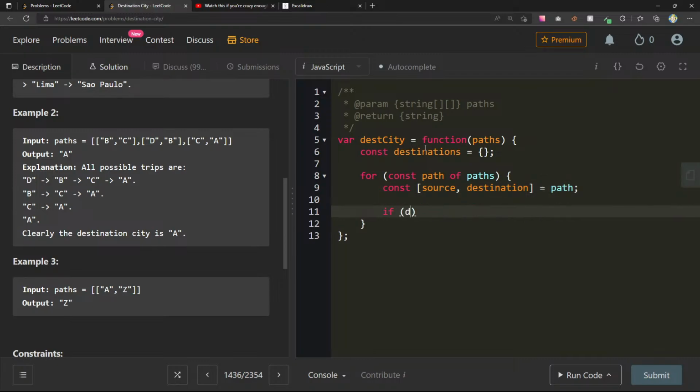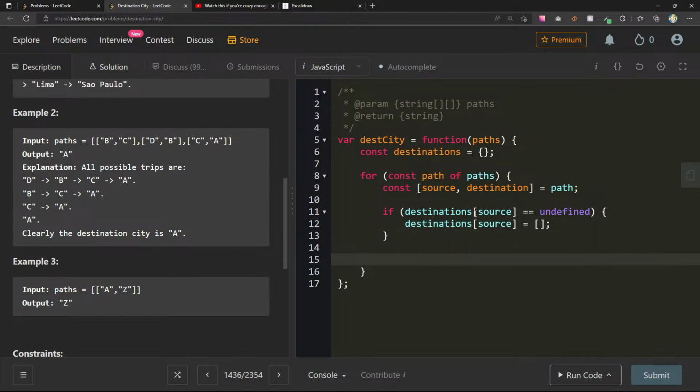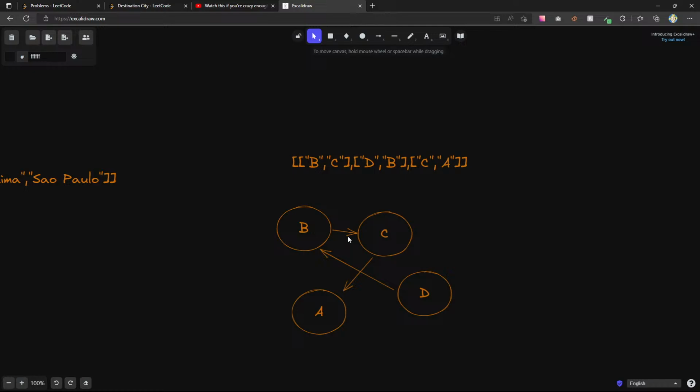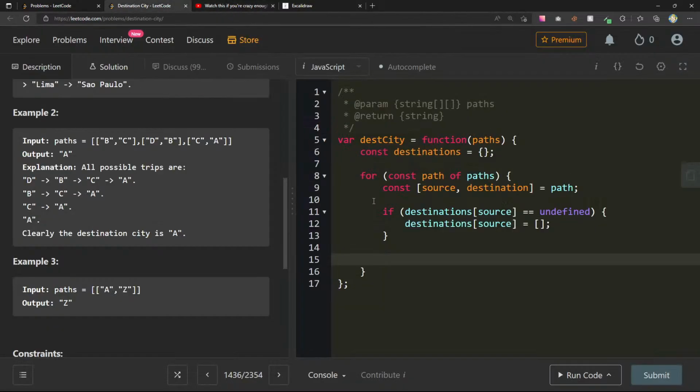Here we can say that if destinations at source is equal to undefined, then we can say destinations at source equals an empty array. And now, this is just a source to a destination, right? Then I think we should just say destinations at source dot push destination.